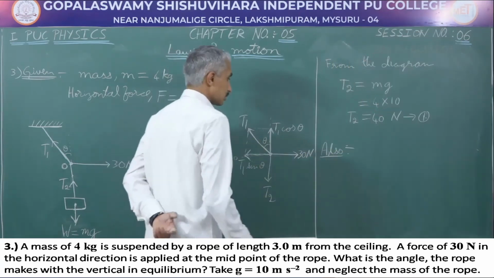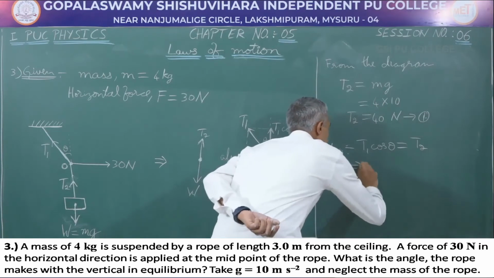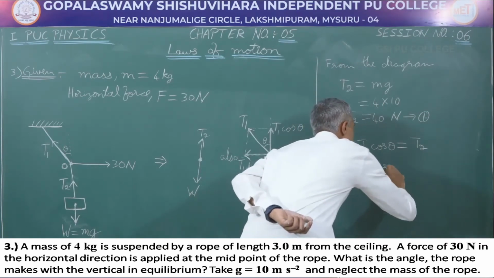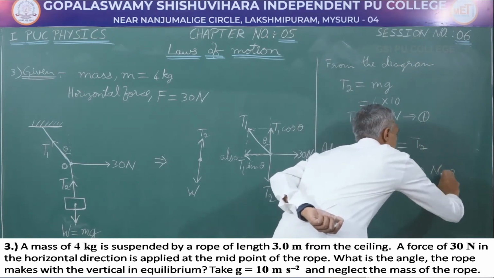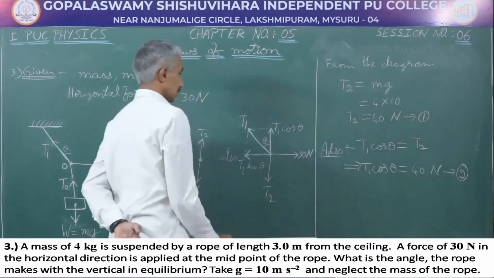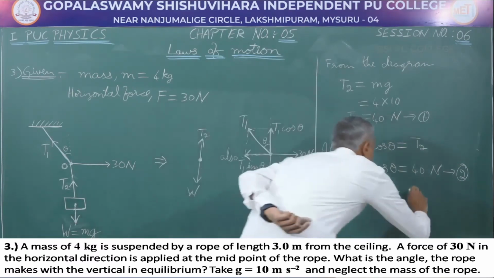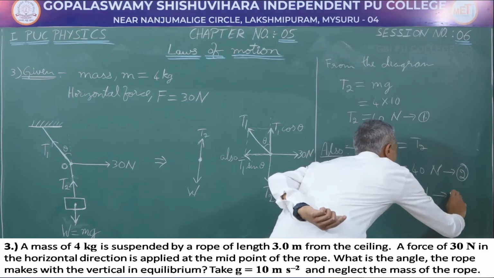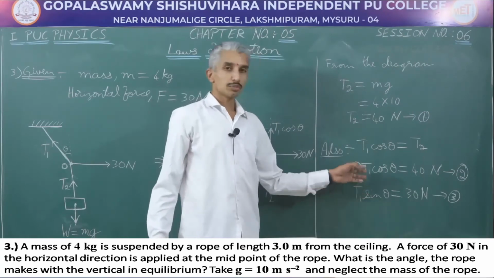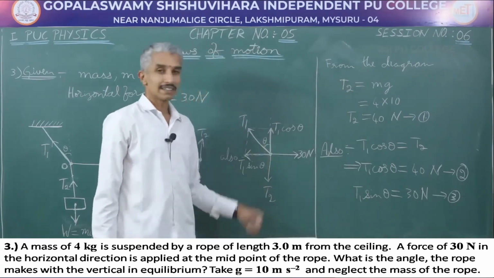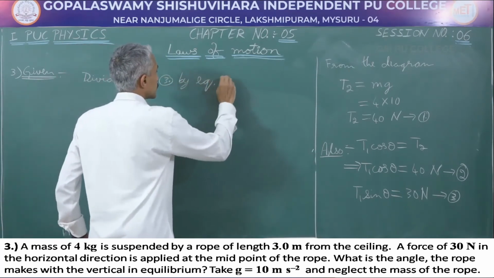Also along the vertical, T1 cos theta is equal to T2, which implies T1 cos theta is equal to 40 Newton. Let me take this as equation 2. Along the horizontal, T1 sin theta is equal to 30 Newton. Let me take this as equation 3. By dividing equation 3 by equation 2, we will get the answer for angle theta.